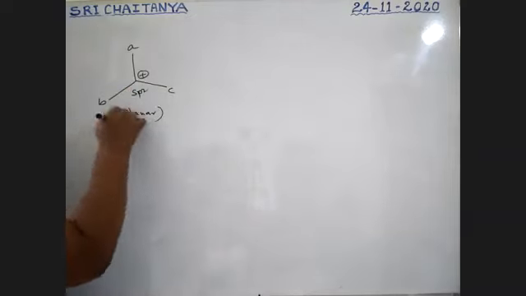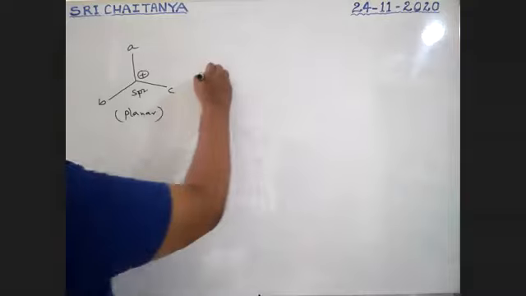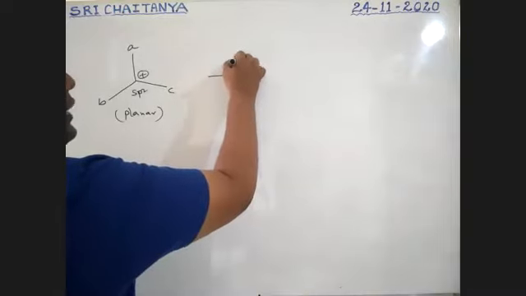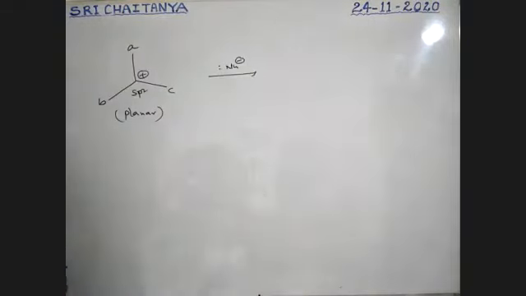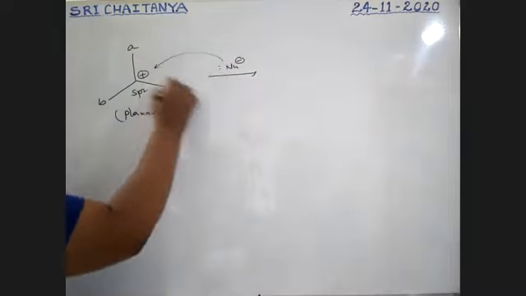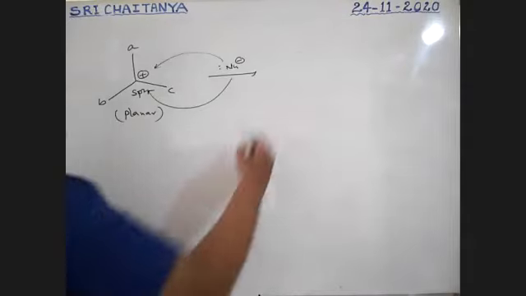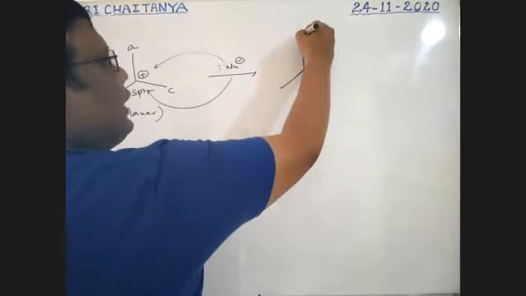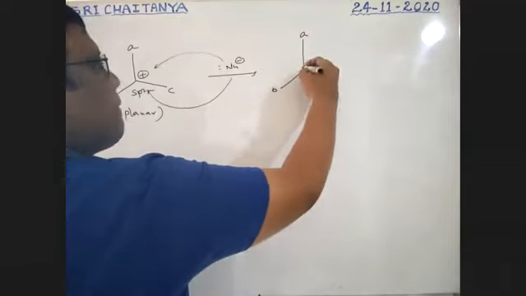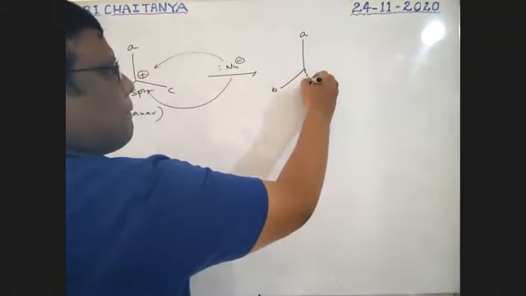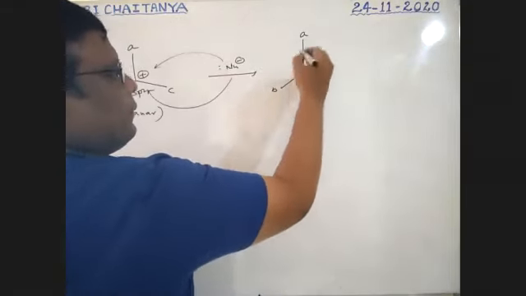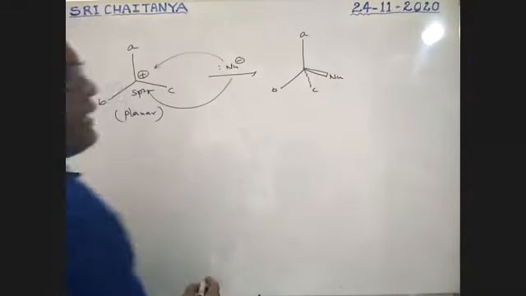If a nucleophile, Nu minus, is there, it can attack from either this side or this side. Both directions are possible. So it converts into A, B, C with the nucleophile attached.